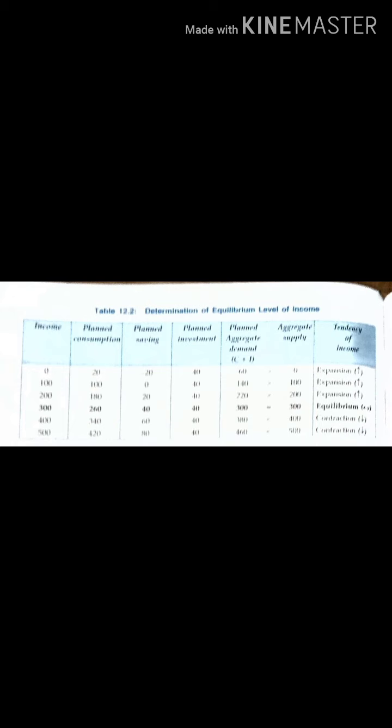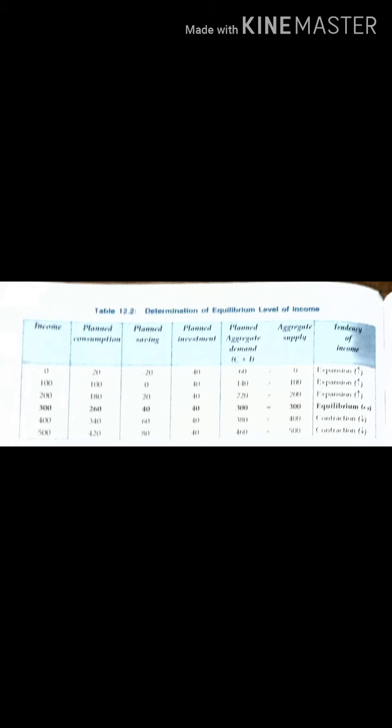At one point of time I'll write aggregate demand and compare it, that means I'll check whether it is more or less. Now what was the formula for aggregate demand? C plus I. If my C is 20 and I is 40, 20 plus 40 goes to 60, right? Now what is the formula for aggregate supply? That is C plus S, consumption plus savings.